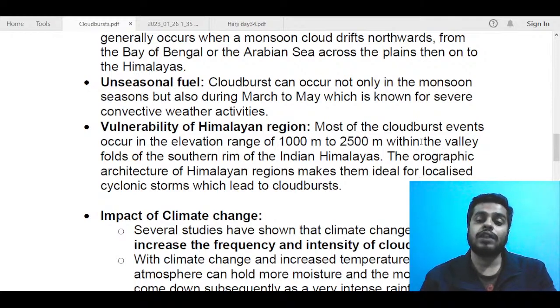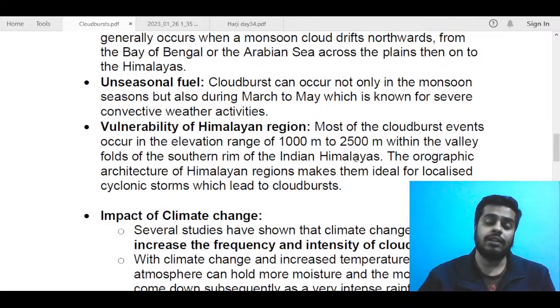So most of the cloudburst events occur in the elevation range of 1000 meter to 2500 meter within the valley folds of the southern rim of the Indian Himalayas. So again, here we have talked about the orographic architecture. All of this is explained in the diagram itself.